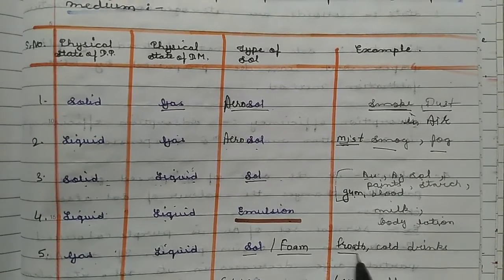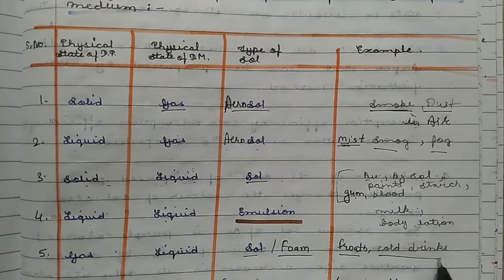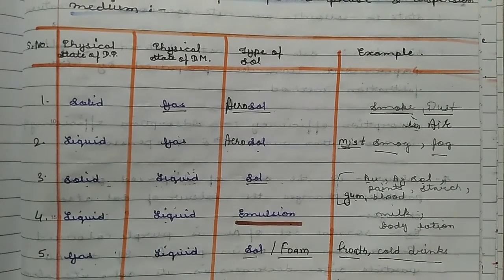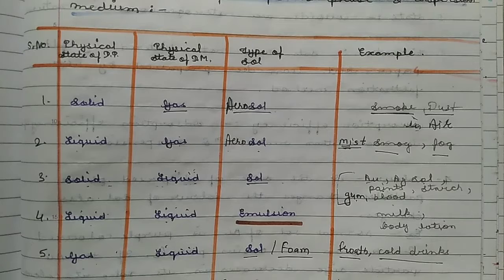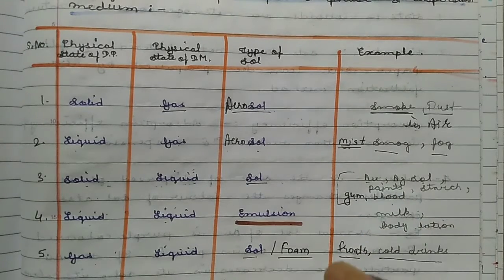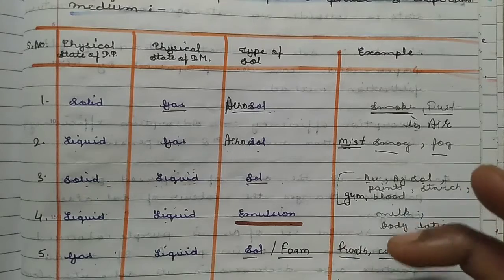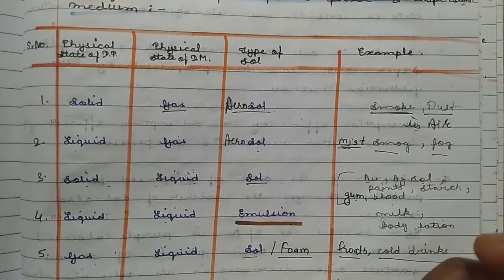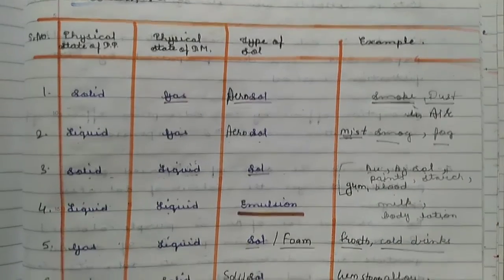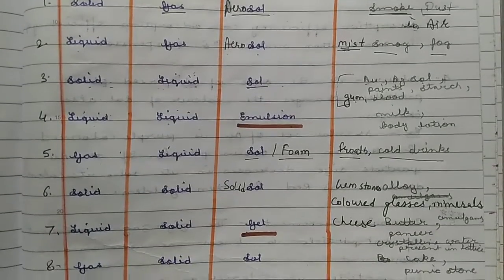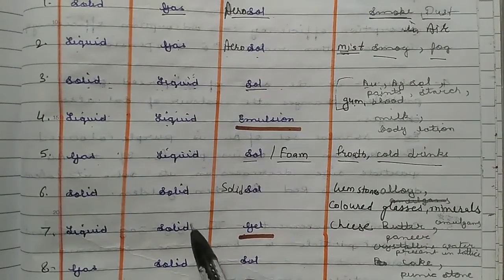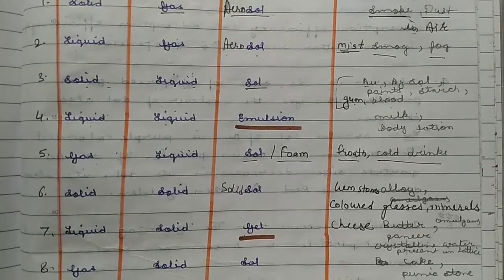Gas in liquid, gas in liquid means foam or sols. For example, froth, cold drinks, whipped cream. Here also gas is present between the liquid. For example, in bakery products like cakes, in which inner part the gases are present, carbon dioxide is formed here. Now the three more are when the dispersion medium is solid.